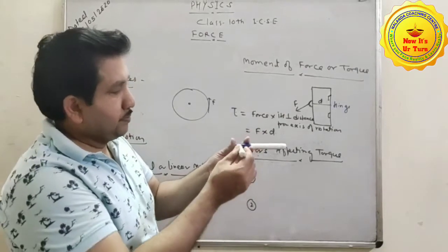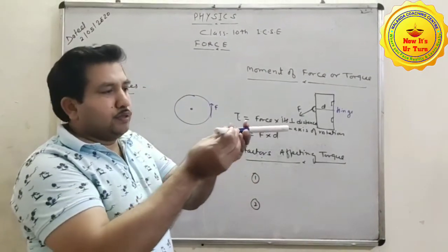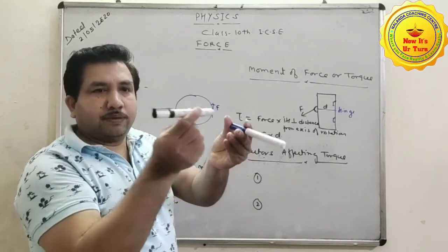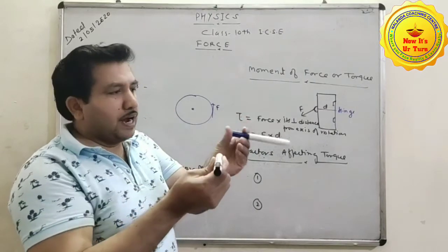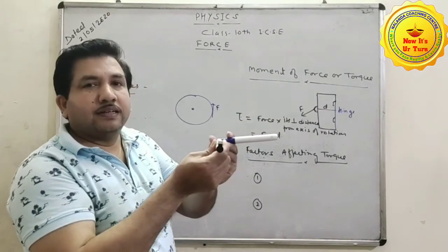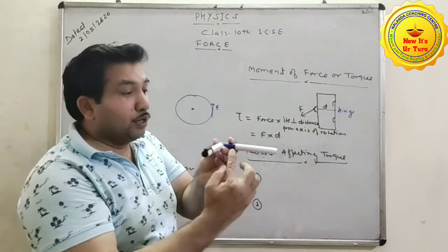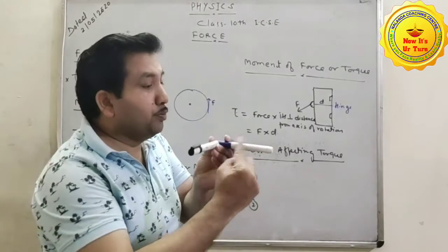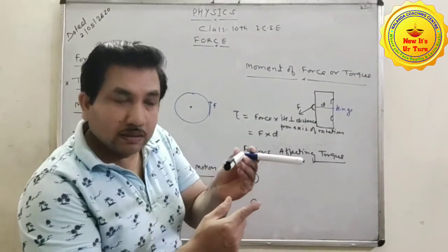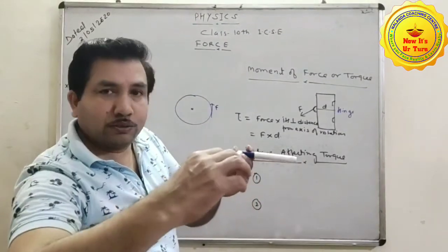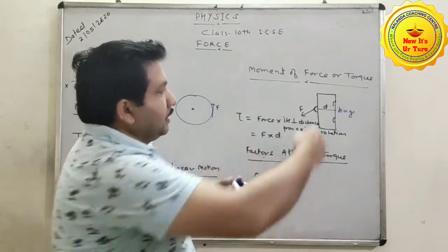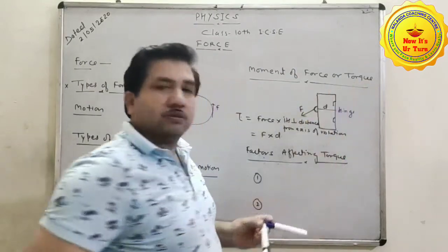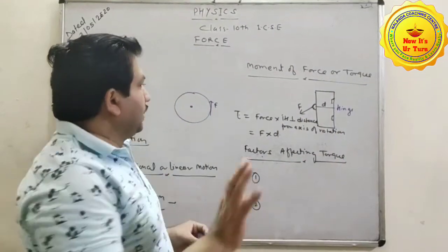Here this one is the direction of force. Here the black marker acts as the force, and this blue marker is the perpendicular distance which lies on the plane of the board, the plane of the door. Clear? If you pull this outward, this door will open around this hinge.